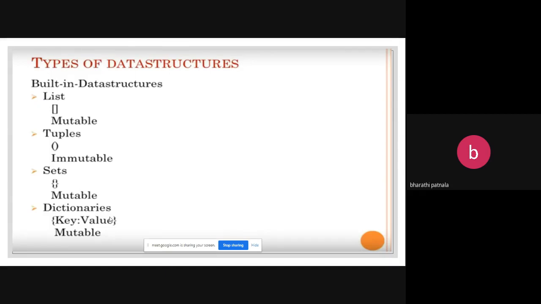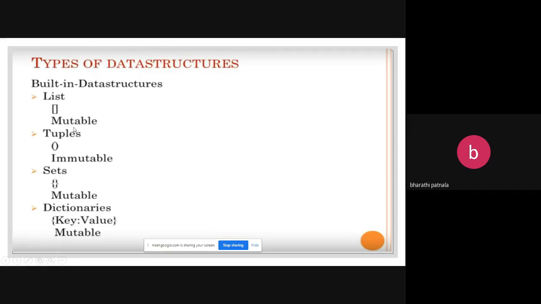Whether it may be list, tuple, sets, or dictionaries, all are nothing but you are arranging your data in a sequential manner. Okay, but those have some sort of differences. We can see later. Now the first one, list. List is nothing but organizing of heterogeneous data. It can be represented with square brackets, which are mutable.